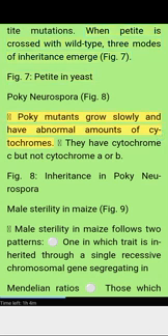Poky Neurospora. Figure 8. Poky mutants grow slowly and have abnormal amounts of cytochromes. They have cytochrome c but not cytochromes a and b. Figure 8. Inheritance in Poky Neurospora.